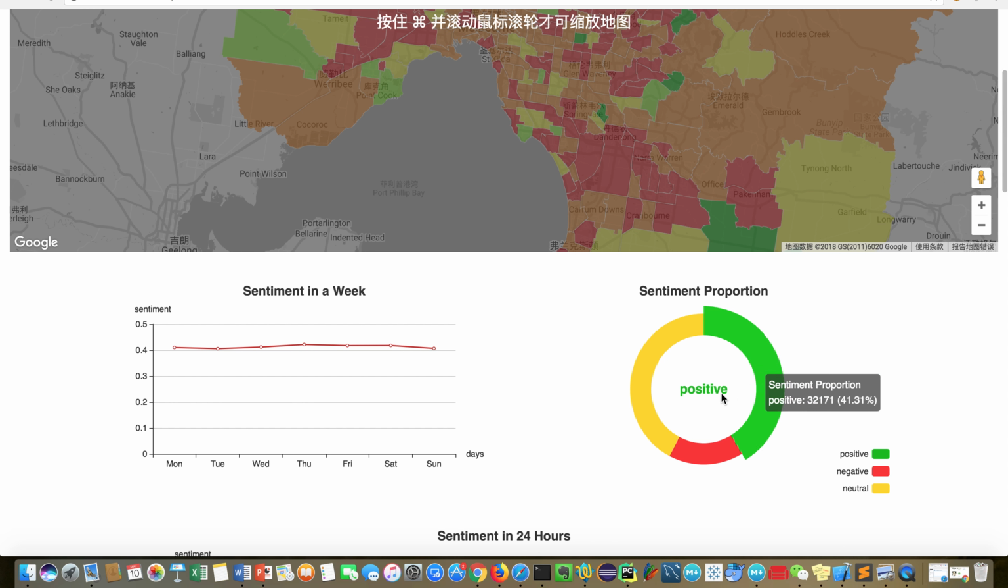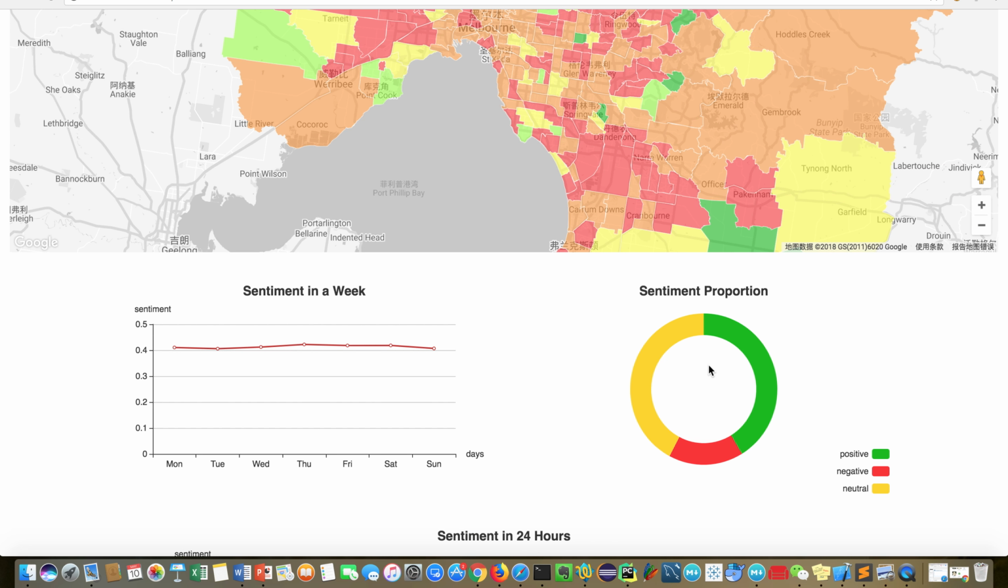And the pie chart vividly indicates that the rate of positive sentiment among Melbourne people is much higher than the negative one, 41% over 16% respectively. So our assumption is correct. Melbourne is a positive city. After all, Melbourne is one of the most habitable cities in the world.